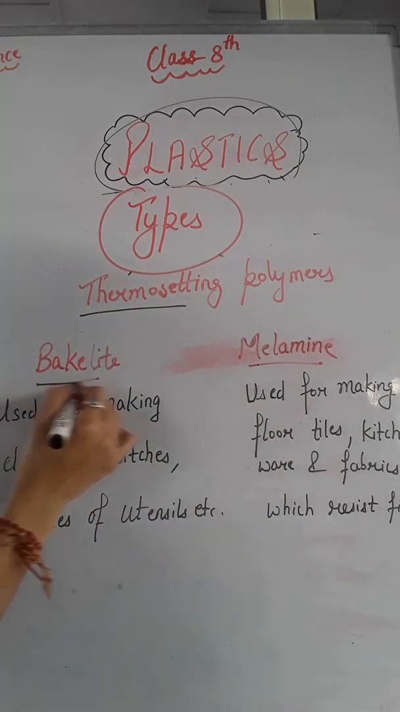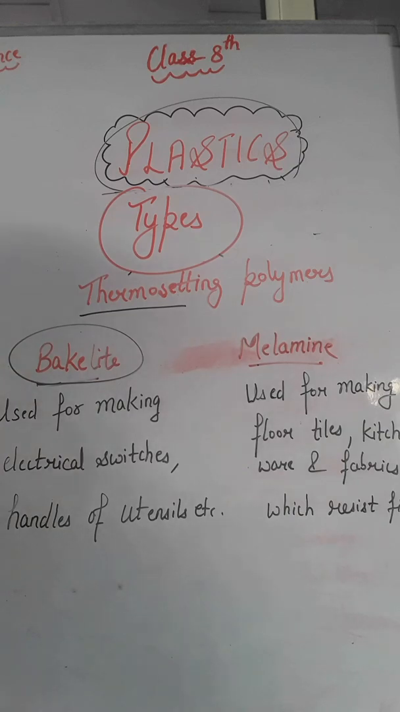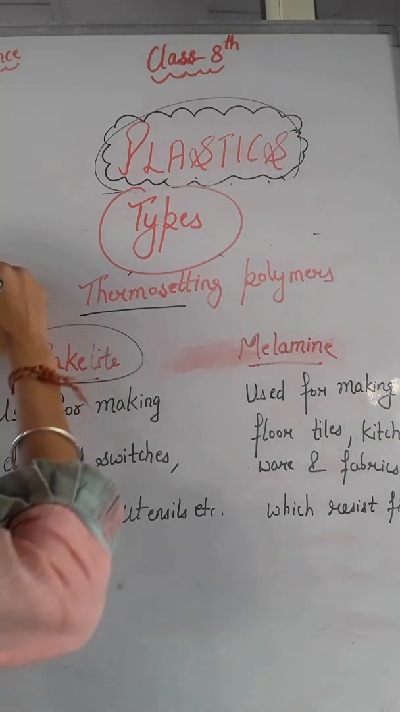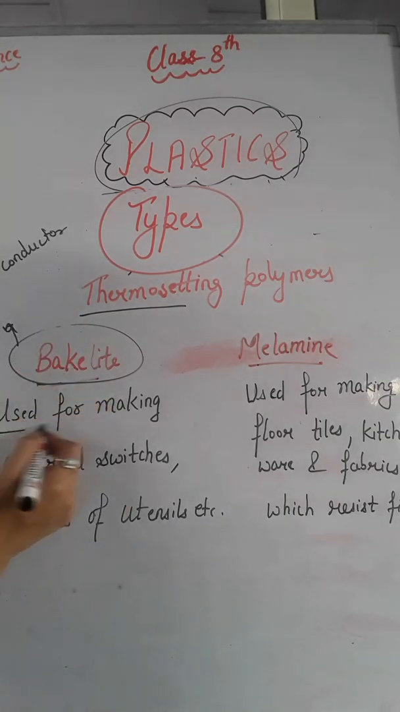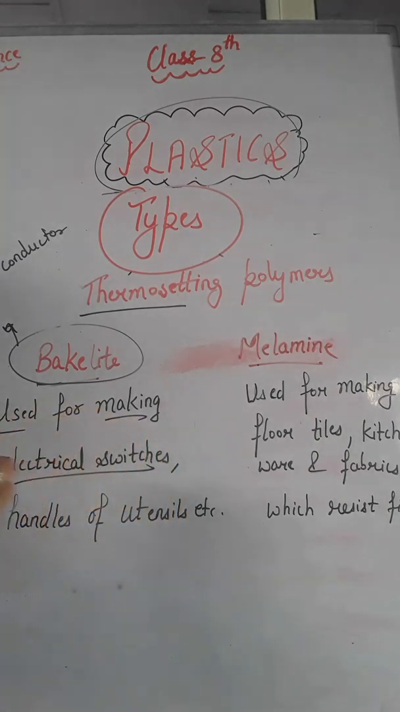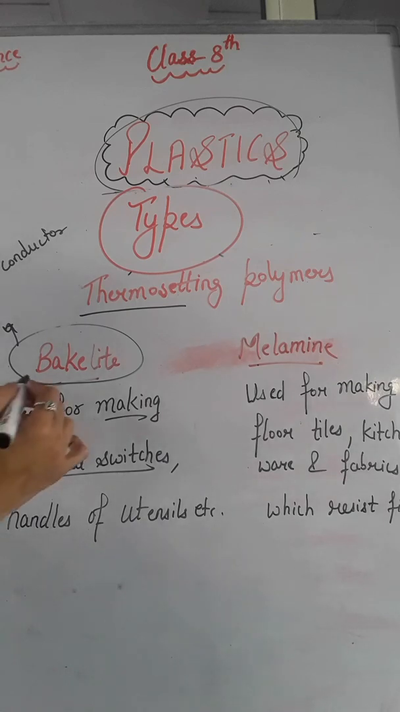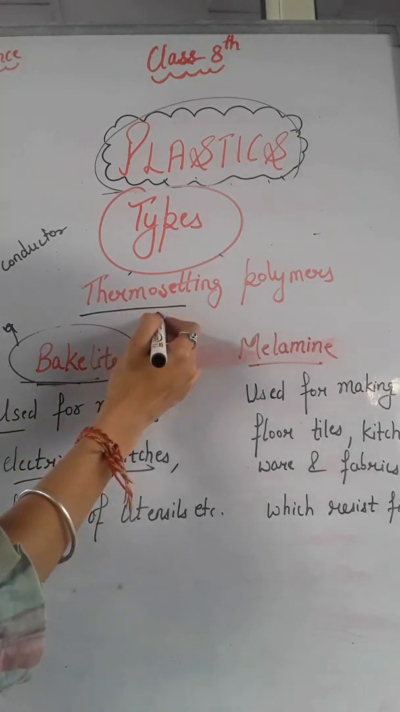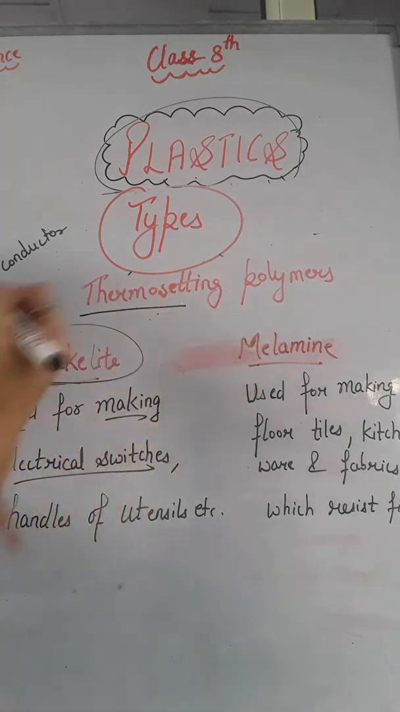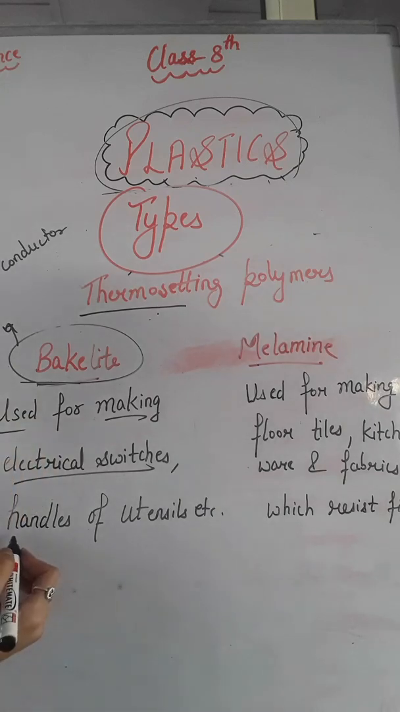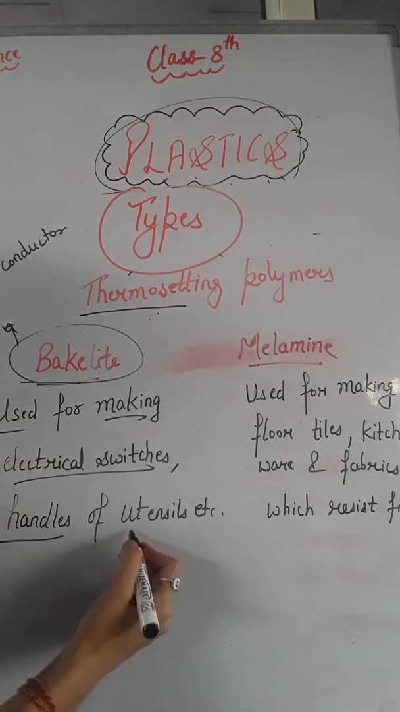Bakelite. Bakelite is a poor conductor of heat and electricity, right? That's why bakelite is used for making electrical switches, right? The switches that are used at your homes are made up of bakelite, which is your thermosetting plastic or thermosetting polymer, right? Bakelite is also used for making handles of utensils.